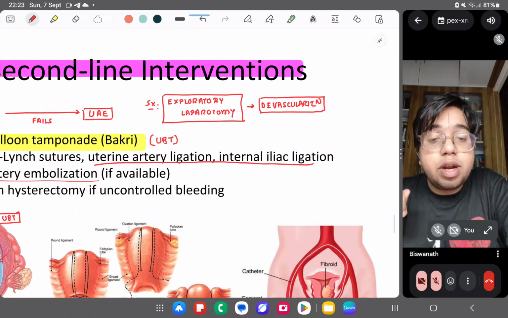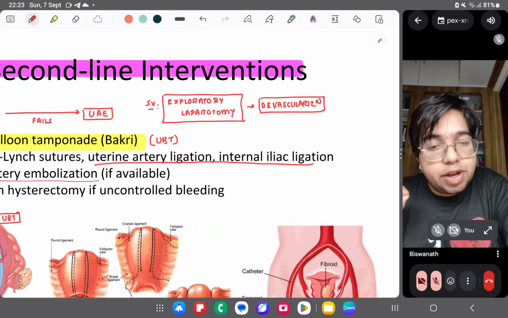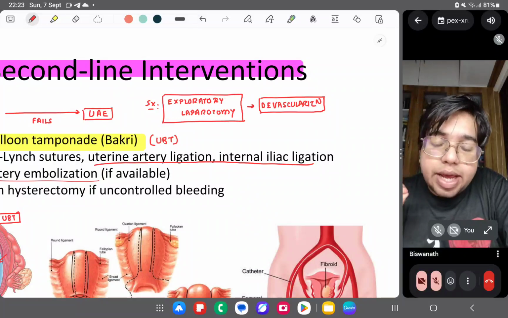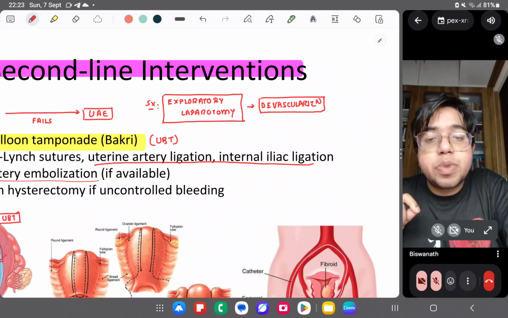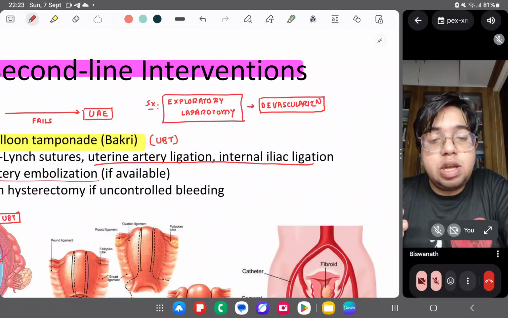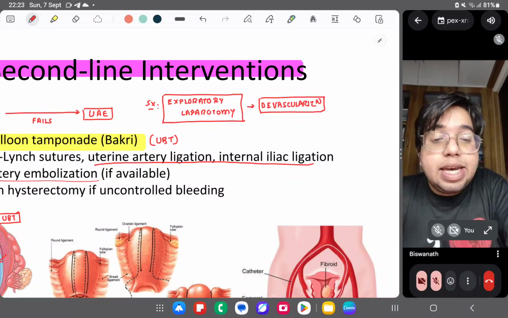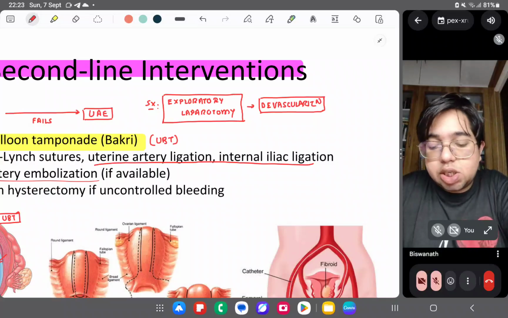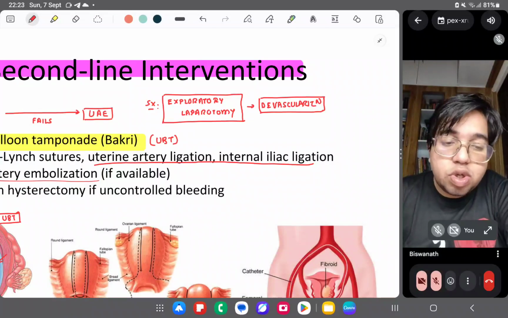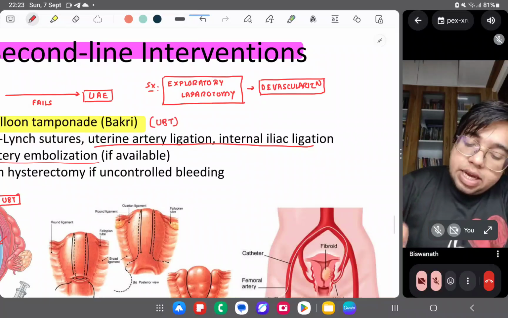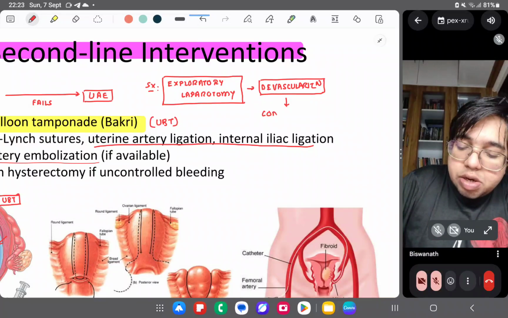So whenever you are doing devascularization for this purpose, you have to ligate the uterine artery first. Okay. Then you have to ligate the ovarian branch. Then you have to ligate the anterior division of the internal iliac. This is called serial or stepwise devascularization. Stepwise devascularization is the most important thing. And then after devascularization, you can stitch it up with compression sutures.